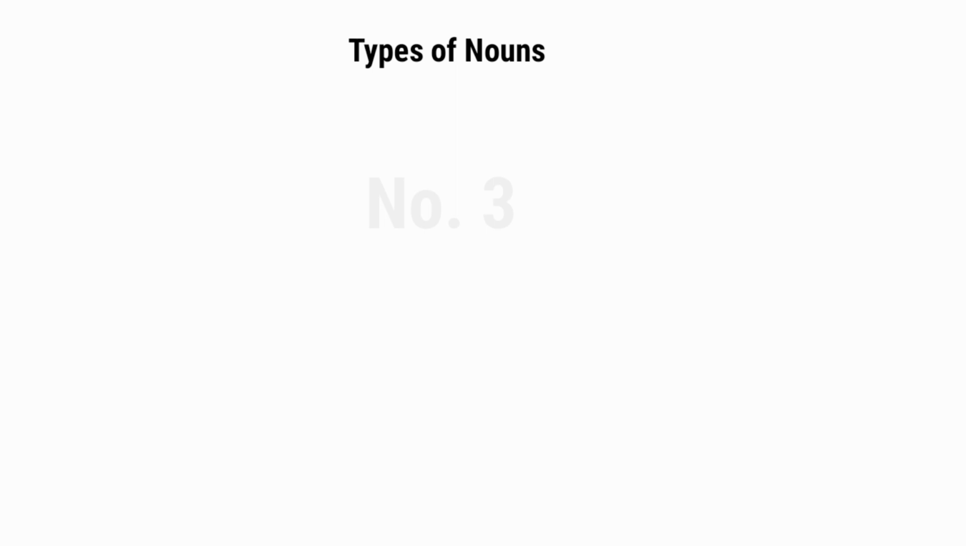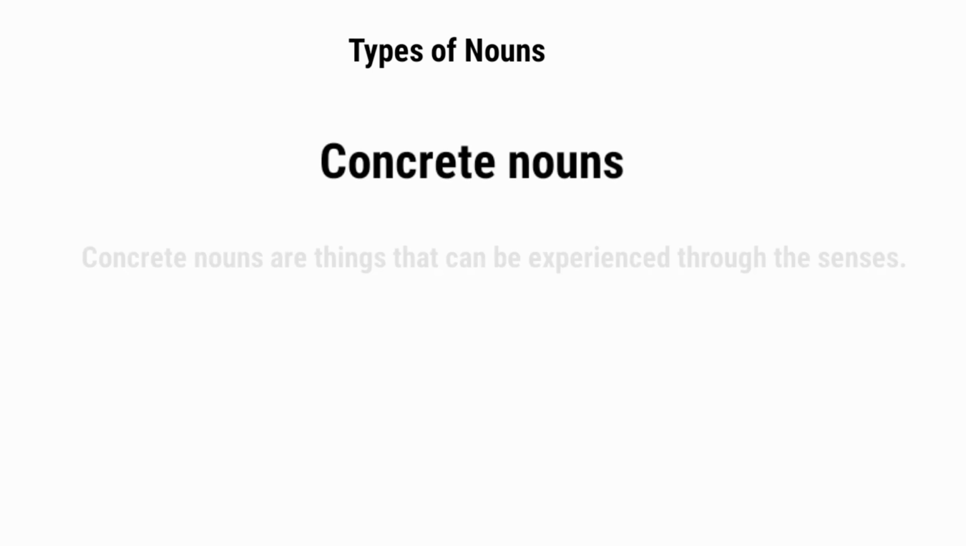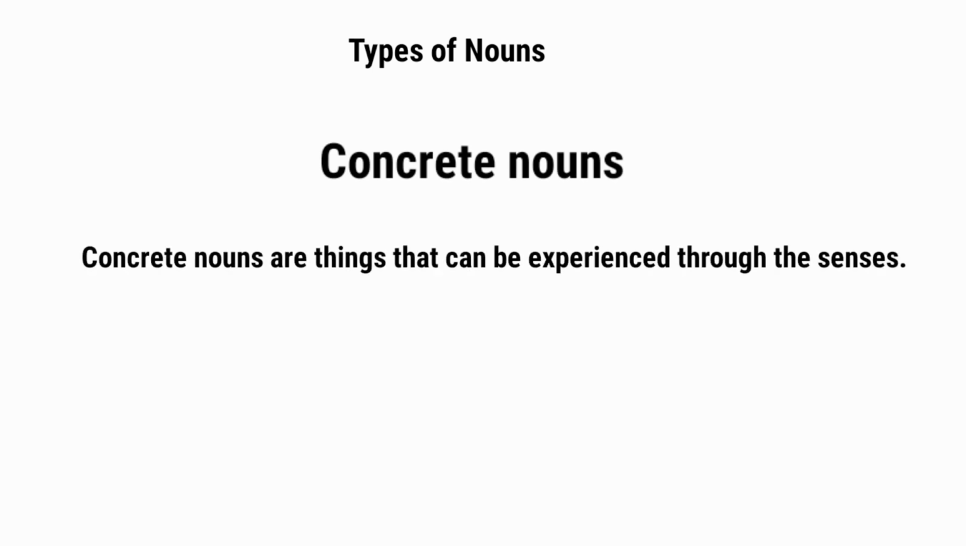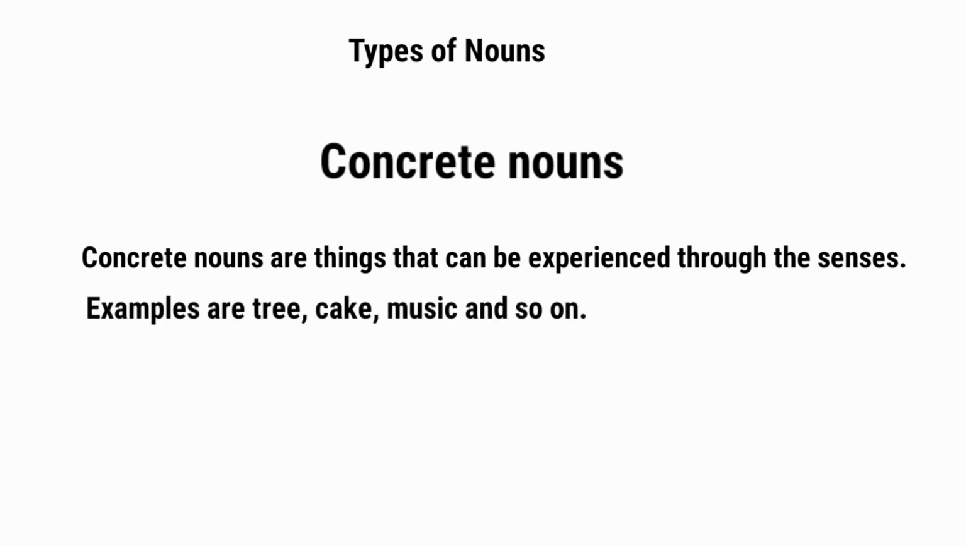Number 3. Concrete nouns. Concrete nouns are things that can be experienced through the senses. Examples are tree, cake, music, and so on.